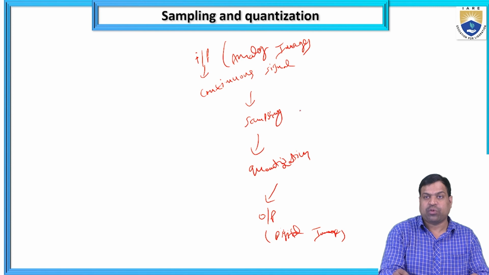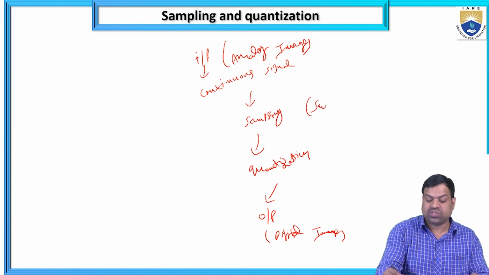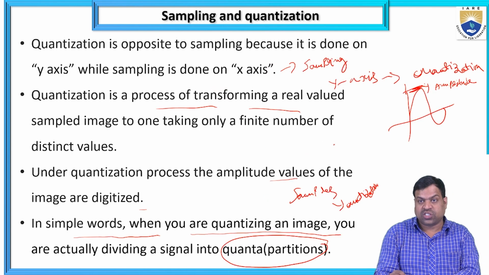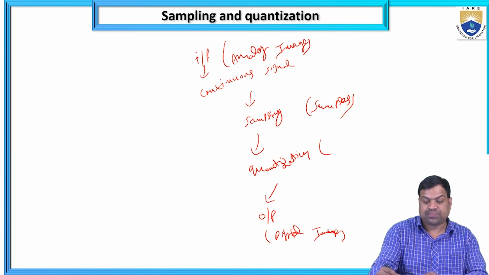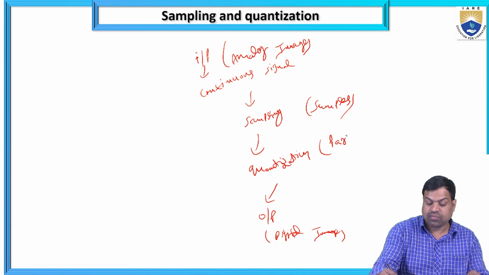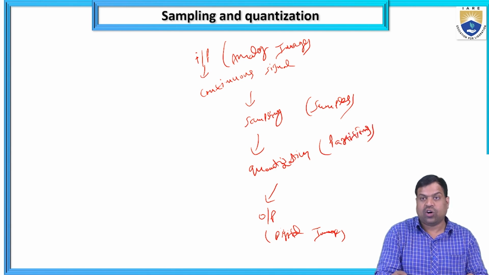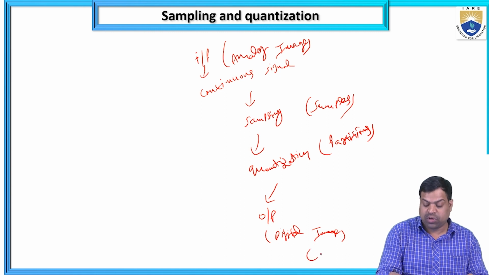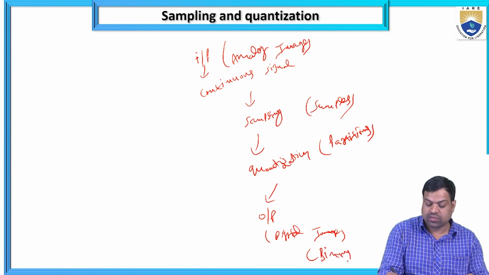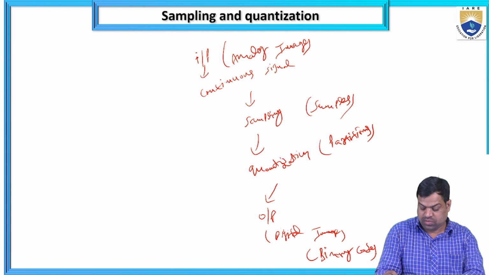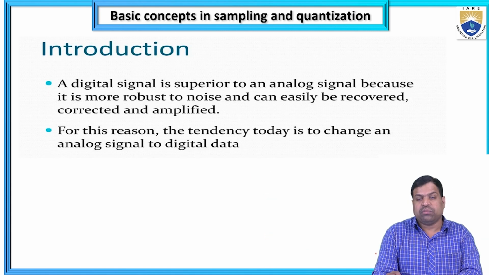I perform sampling, which means taking a number of samples. In quantization, I take partitions. After that, the output is a digital image in the form of binary.